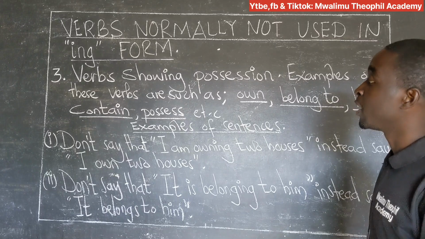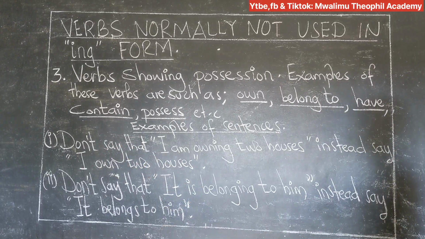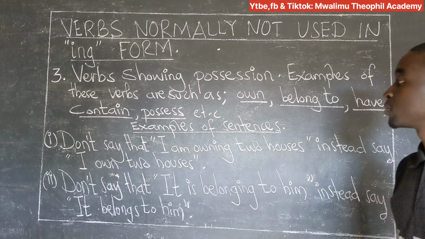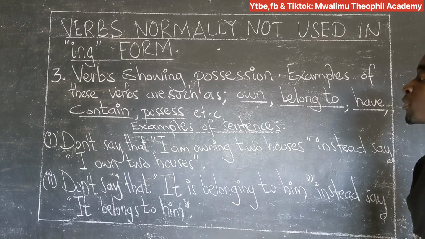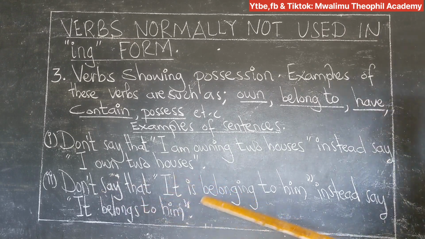Sentence number 1. Don't say that I am owning 2 houses. It is wrong. Instead, say I own 2 houses. The next example, don't say that it is belonging to him. You will be wrong. Instead, say it belongs to him.